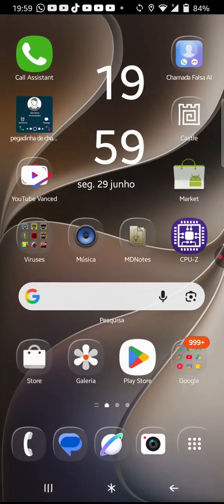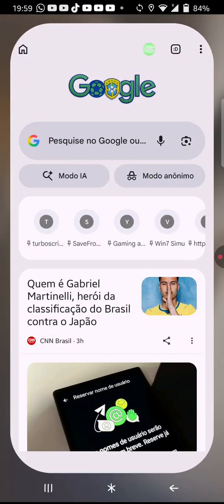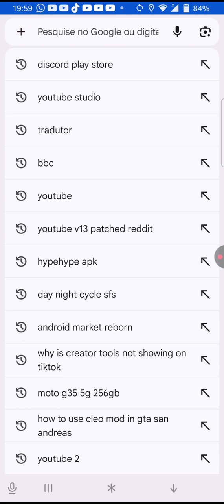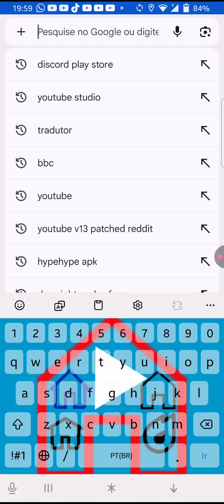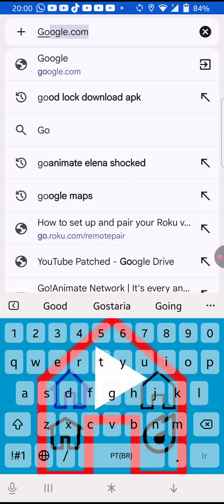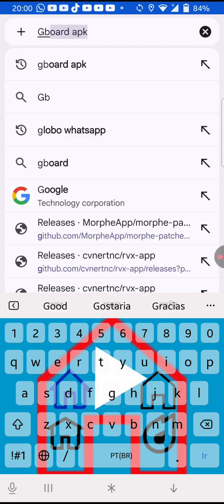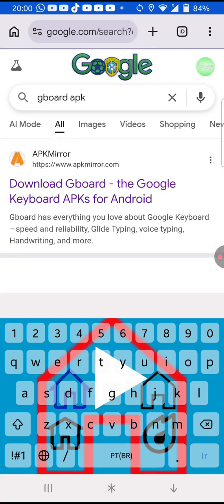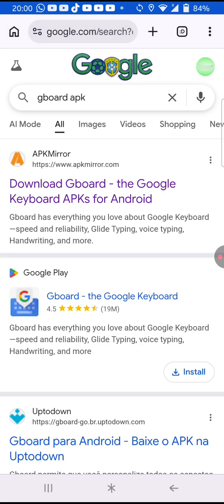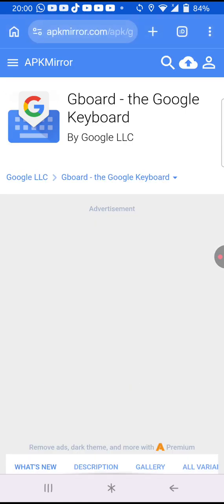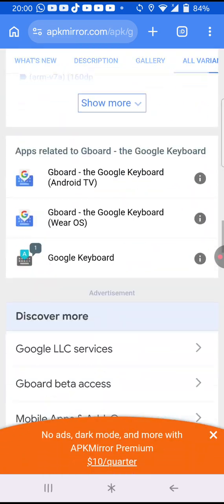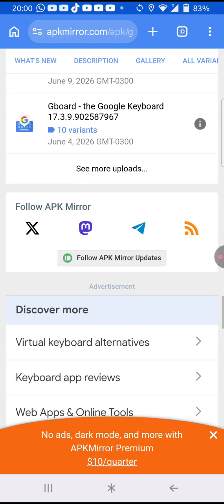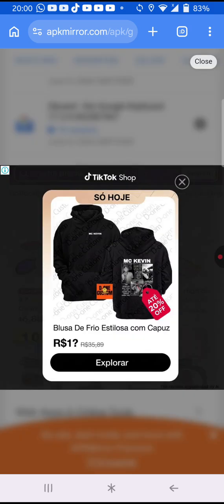First, open Google Chrome. Then type in Gboard APK. Then tap on this APK Mirror site. Then scroll down until you see the See More Uploads button. Then tap on it.